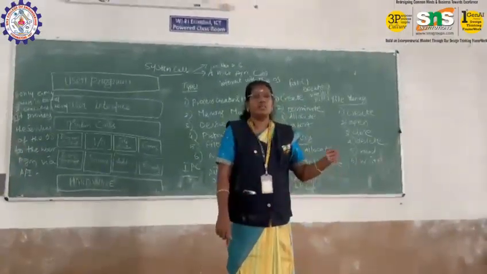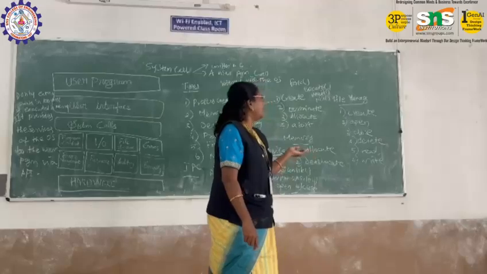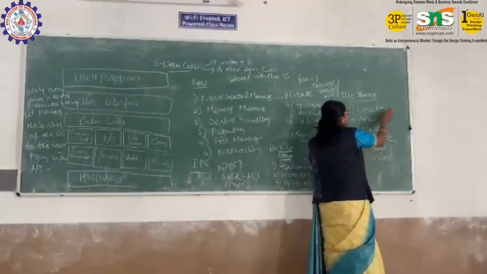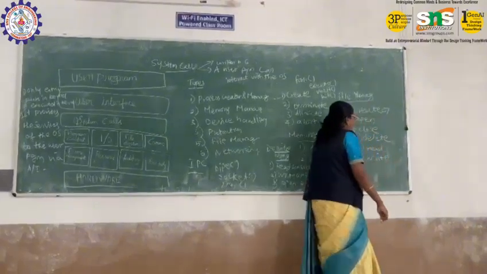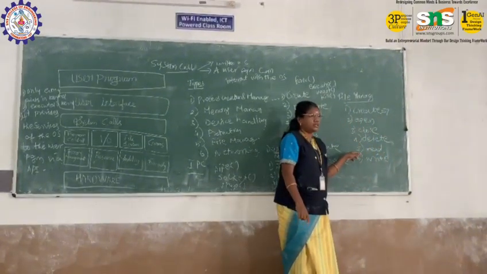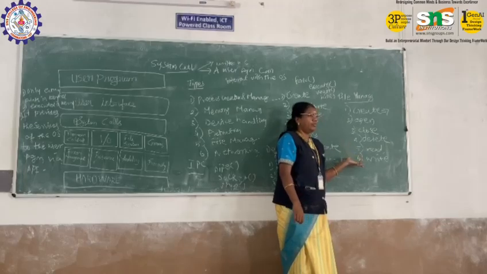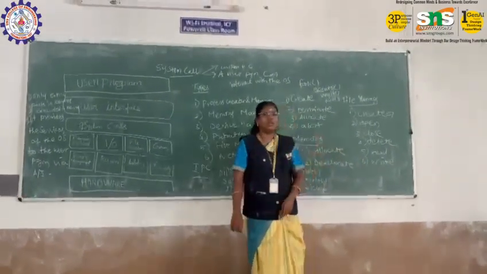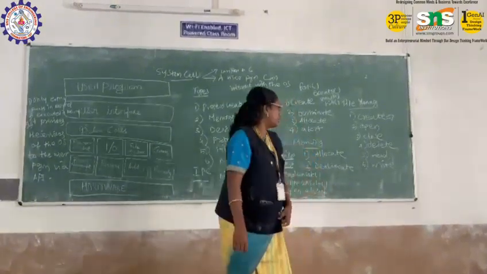These are some of the services in file management. According to that, there are different file system calls: open, close, read system call, write system call, append and delete. These are the file system calls in the file management services.